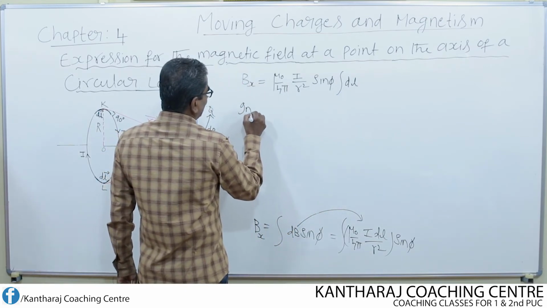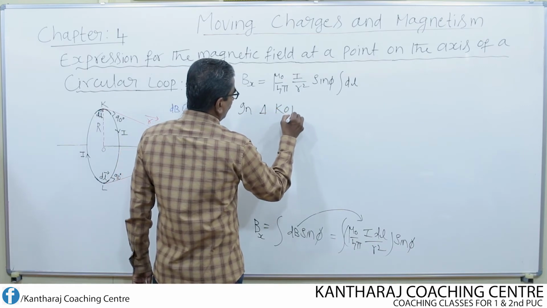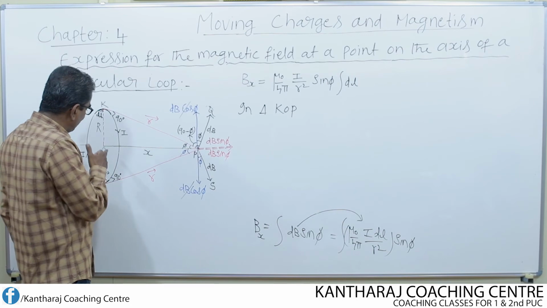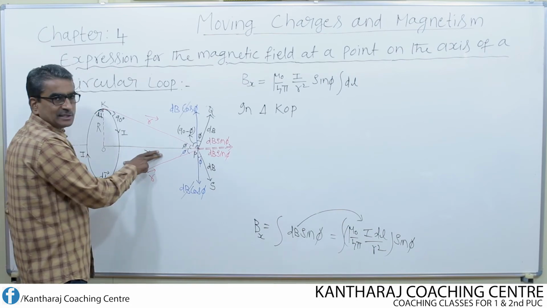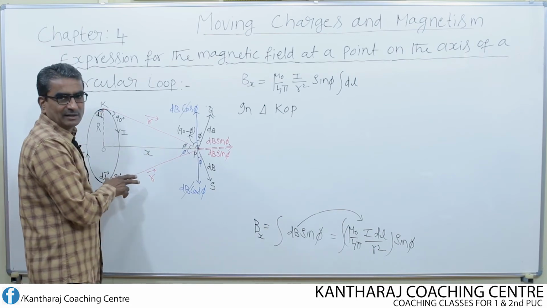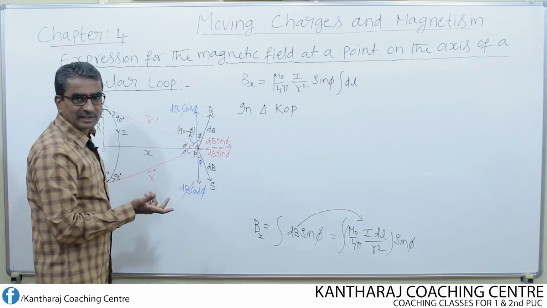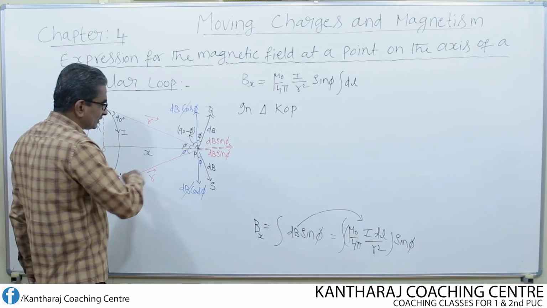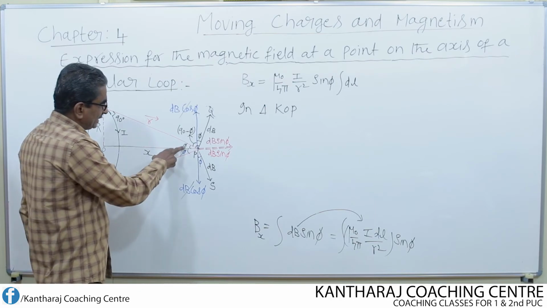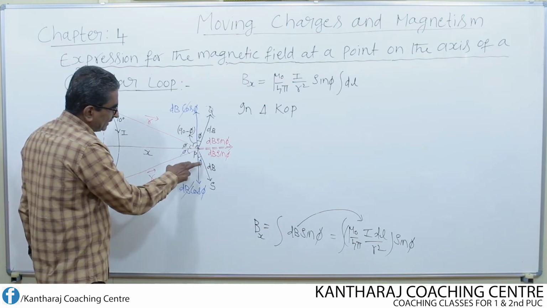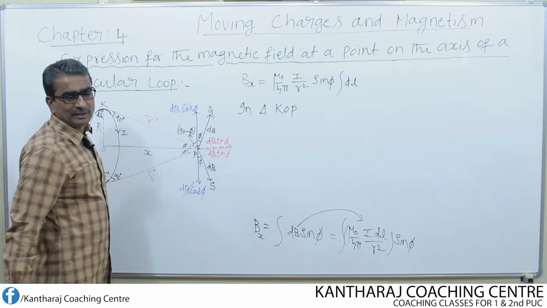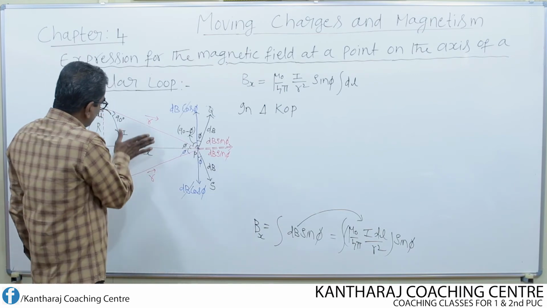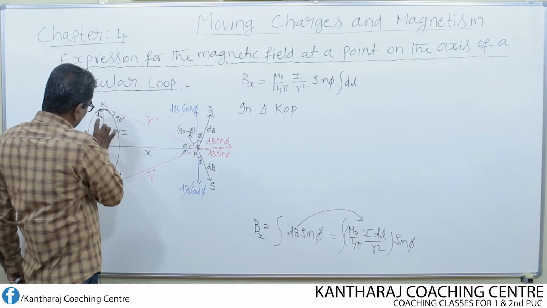Now in triangle KOP, consider the upper triangle. There are two triangles. If I join this, then there exists one more triangle, the bottom triangle. Both these triangles are identical, because the angles are also the same and this length is also the same. If this is 10 degrees, this will also be 10 degrees, this will also be 10 degrees, and finally this also becomes equal to 10 degrees. Simple geometry as I explained. Now let's consider the upper triangle KOP.